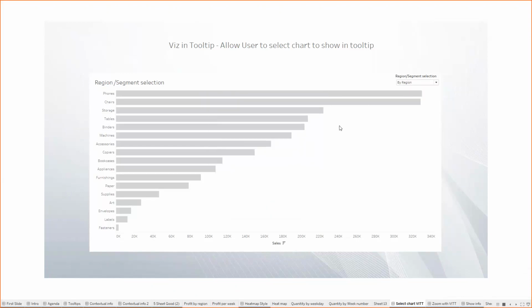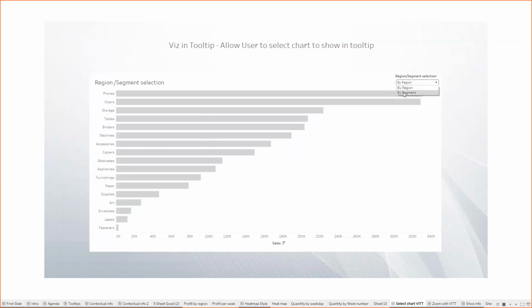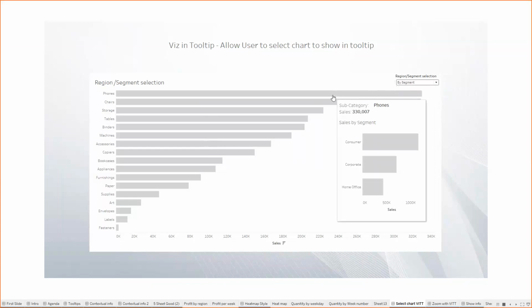So I can allow the user to see what they want in the tooltip, whether they want to see the segregation based on the region in the tooltip or based on the segment. So if I click the region, it will show me the sales by region. But if I go to the segment, it will show me the sales as per the segment.